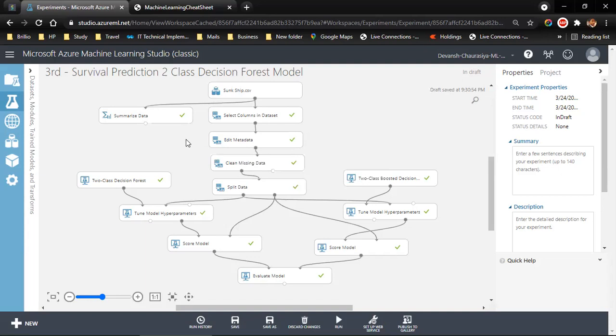What I'm going to teach you in the next session is how we will deploy this live so that people can use it to predict whether the person on the ship will survive or not on the basis of various parameters that we will give as the input.